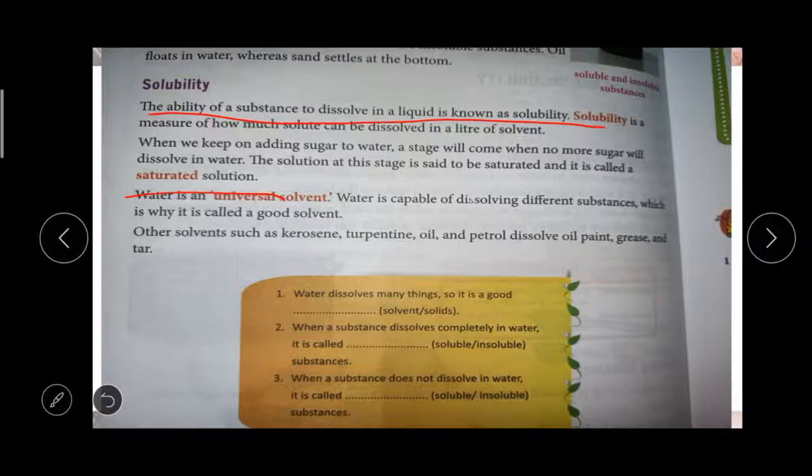Other solvents such as kerosene, turpentine and petrol are used for dissolving oil, paint, grease and tar. So these are the differences between solubility, insoluble and soluble substances, solvent and solute.